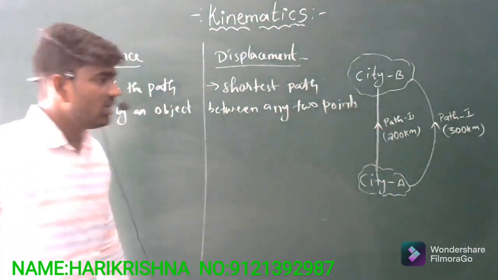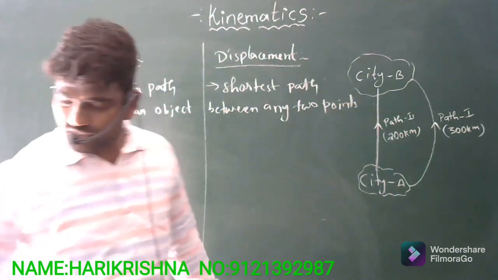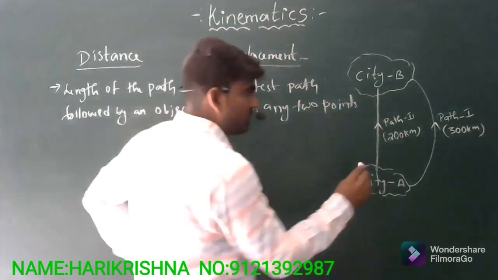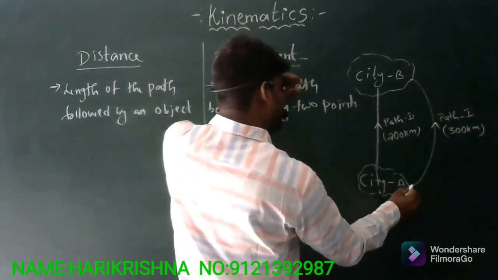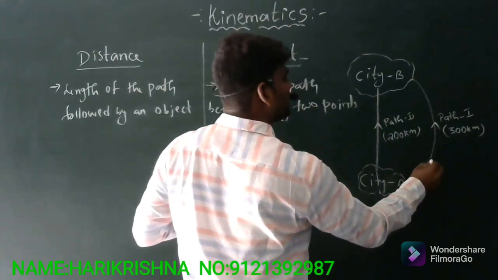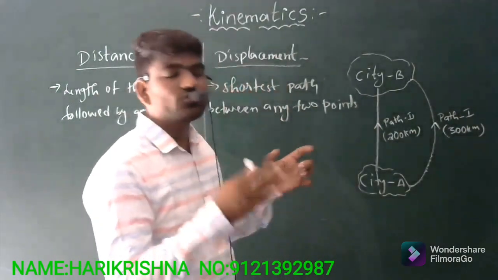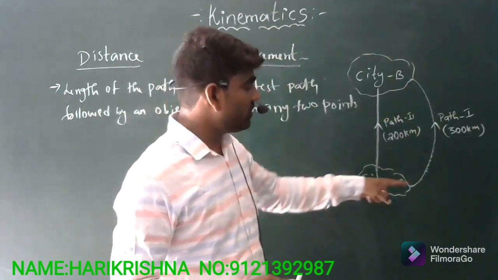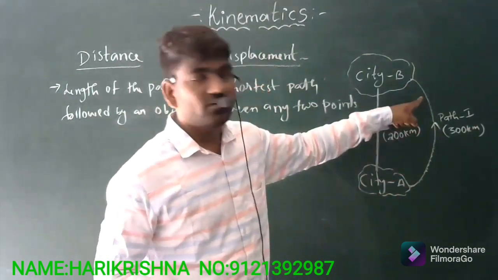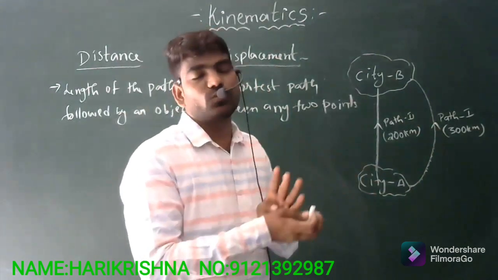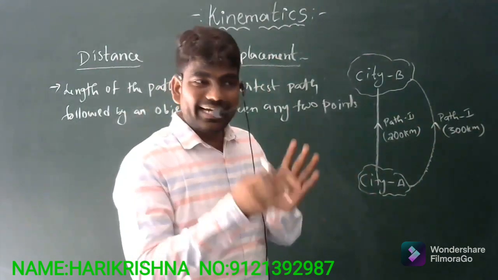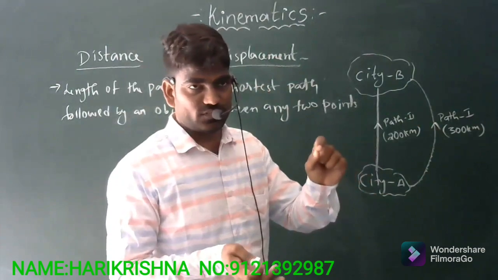Now, from this example, just try to identify what happens to the distance whenever a person or an object follows path 1, at each and every point. They have to change their direction at each and every point. Why? Because path 1 is a curved path, so when an object follows a curved path, it changes its position continuously.